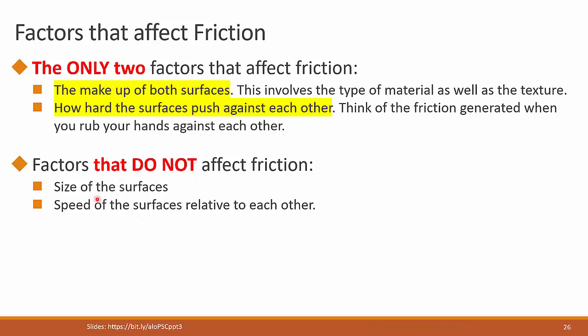Now, factors that do not affect friction are counterintuitive in this case. One might think that the size of the surfaces, for example the size of the bottom of my box on top of my desk, is going to play a role. Actually, it does not. One might think that the width of the tires in a car plays a role in the friction. No, it doesn't. Actually, the tires of a car involve much more than just friction.